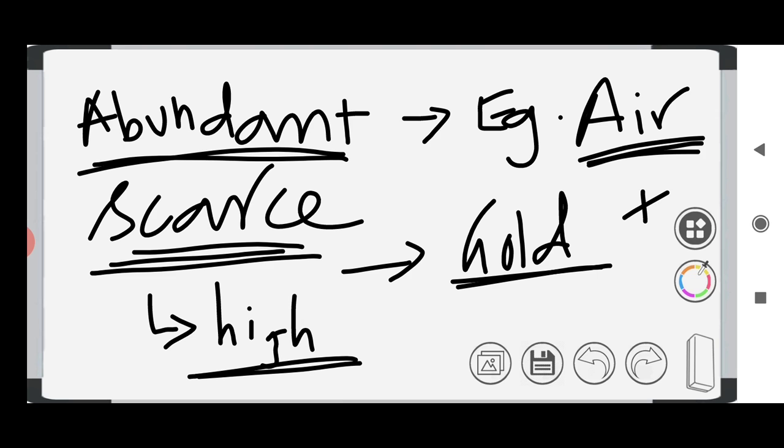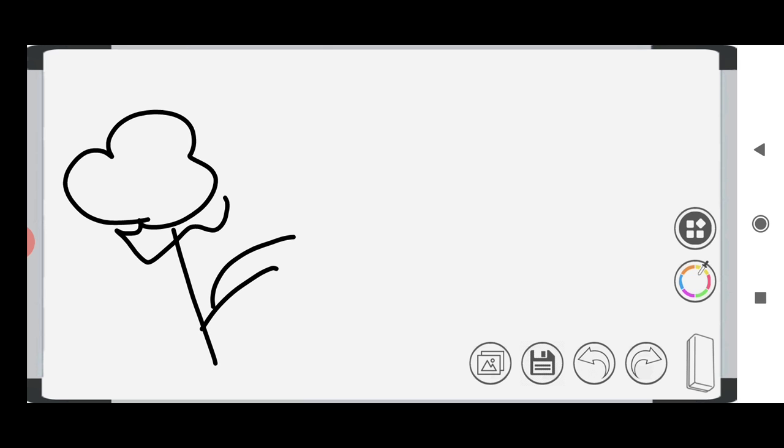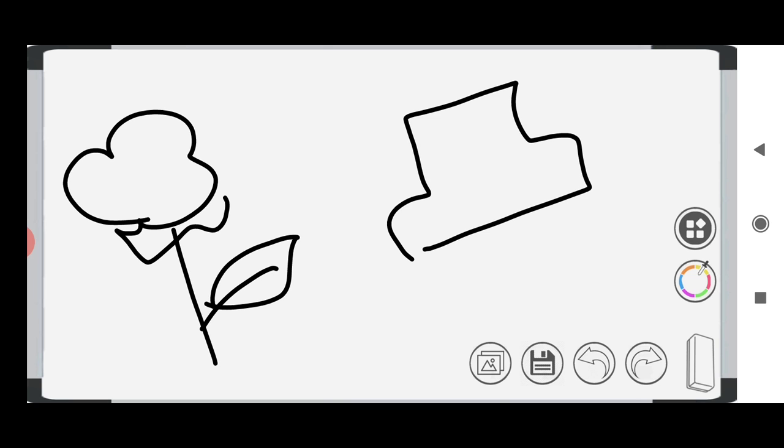Then we can also classify resources as natural and man-made. For a natural resource, we can say cotton. So cotton is a natural resource. And for man-made resources, we have many things. Car is a man-made resource. We have cloth. Cloth is a man-made resource. So there are many things which are man-made.